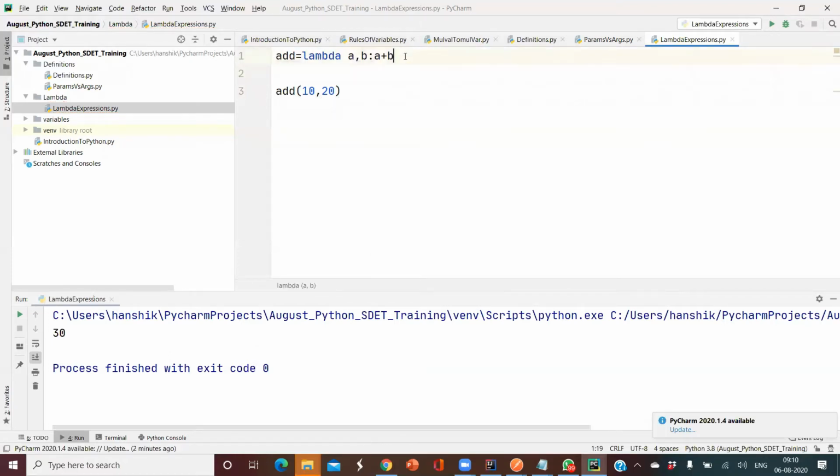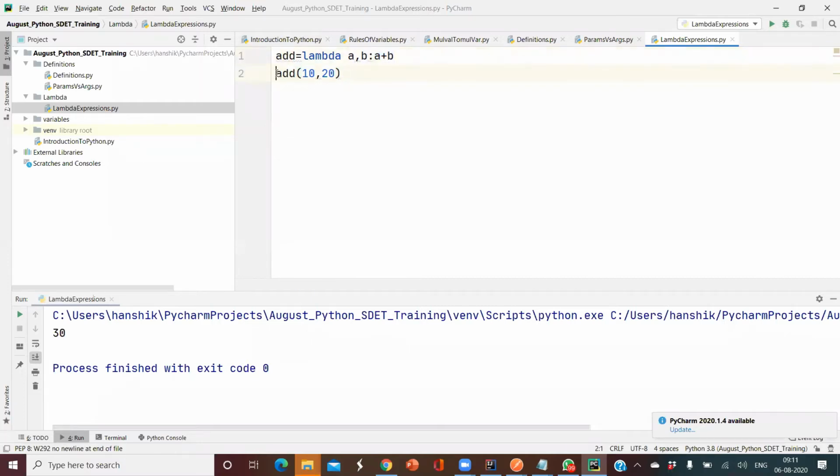That's it. Now the 10 comma 20 will access this add method. The 10 is going to be replaced with a, and the 20 with b. And this a and b are going to get added and returned back into the add variable.